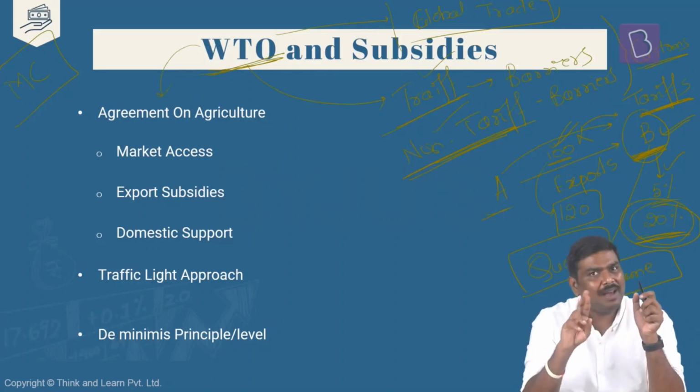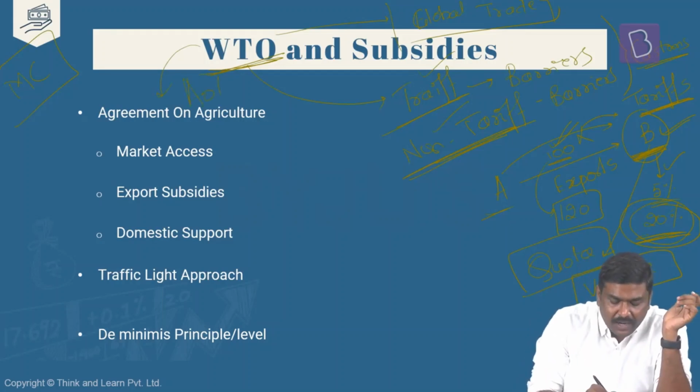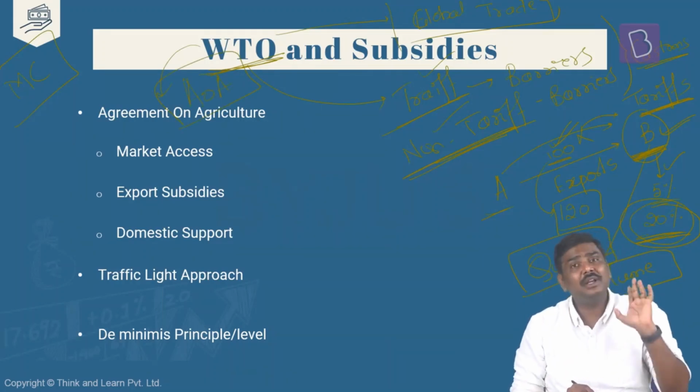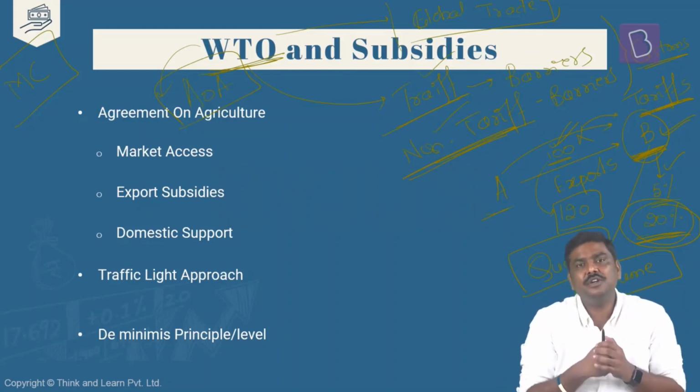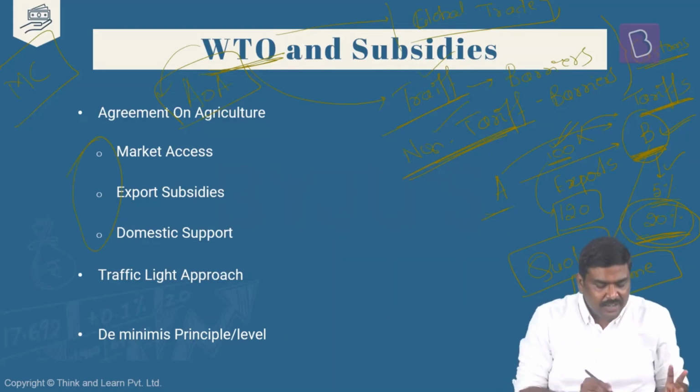So have a look at this. Under WTO, multiple agreements have been signed. I'll focus on one such agreement: the Agreement on Agriculture, AOA. Is it okay? Focus on the Agreement on Agriculture. There are multiple agreements. We'll discuss those agreements under the WTO in detail. Now I focus only on agriculture because I need to connect the subsidies as well as WTO. Under the Agreement on Agriculture, there are three very important pillars. Right? There are three very important concepts under AOA.